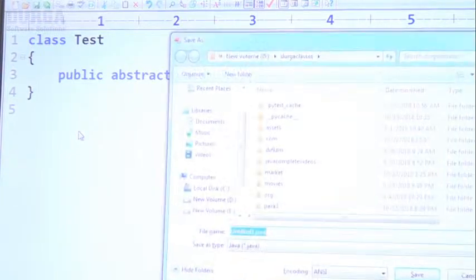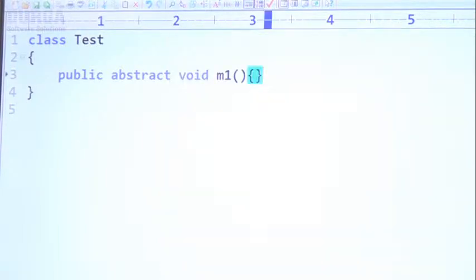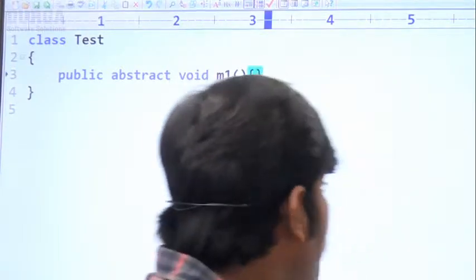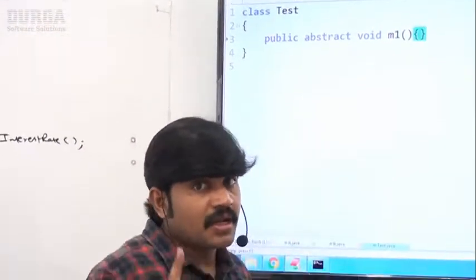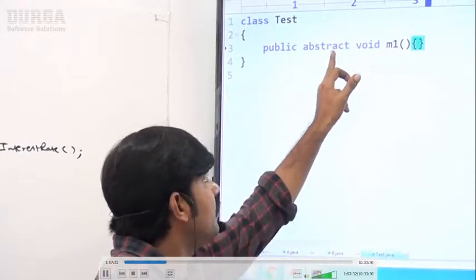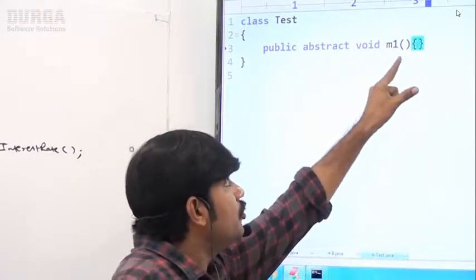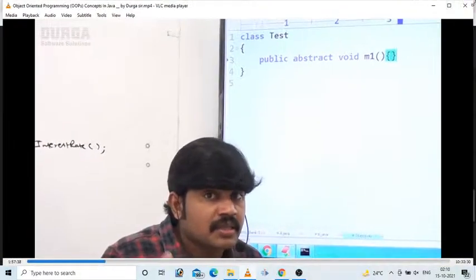Can you please confirm, is it valid or invalid? Please respond. The compiler will give an error, because the method is abstract but you are providing the body. Curly brace open and close means you are providing a body. That's why it is invalid.